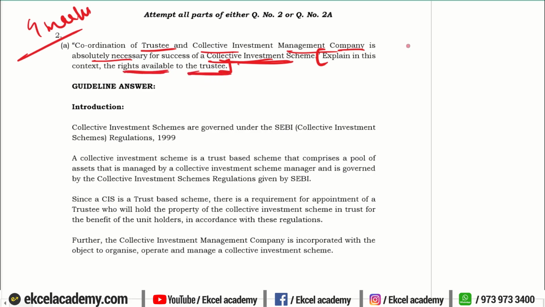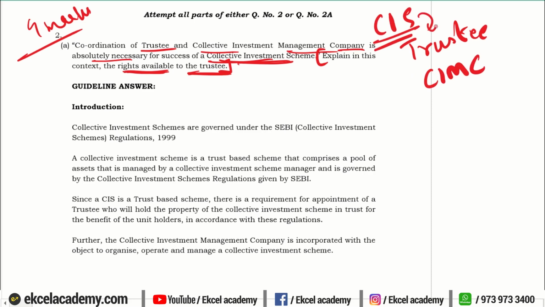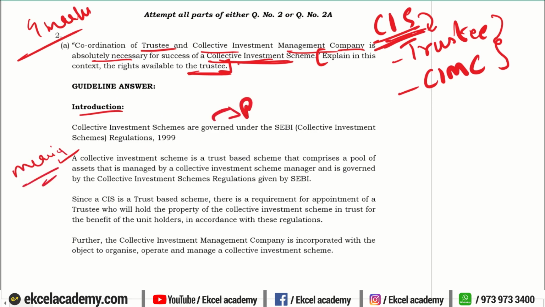So we have to create or establish a link between the trustee, the collective investment management company, how the scheme has a trustee or has a collective investment management company, and how their coordination is essential to the success of the collective investment scheme. So in the introduction, we will tell them what is a collective investment scheme, right? What is the meaning of a collective investment scheme? What are the provisions under which these particular schemes are regulated?